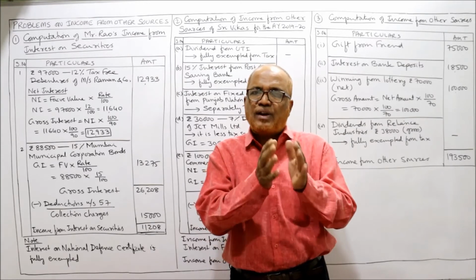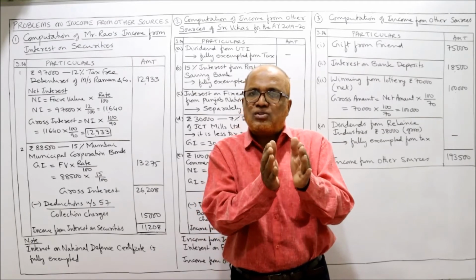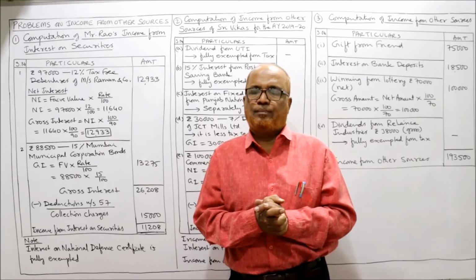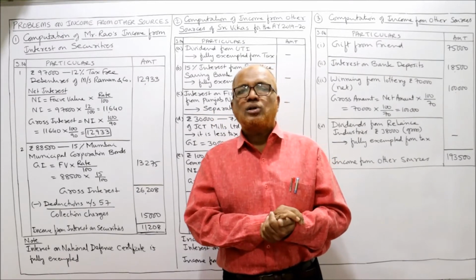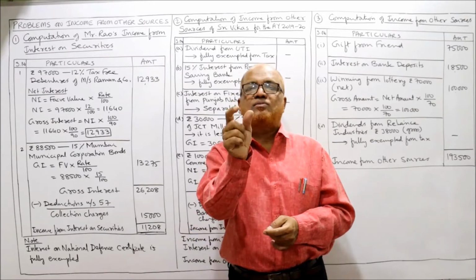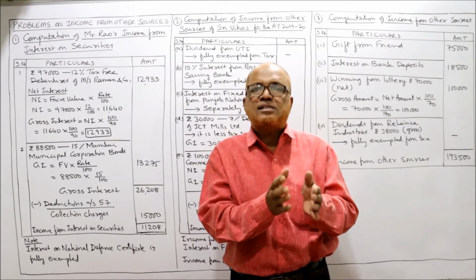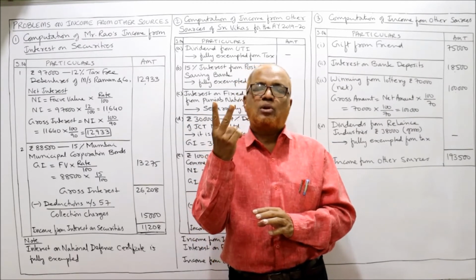When we have tax-free security, then 2 cases are there: government tax-free security and commercial tax-free security. If it is a government tax-free security, then gross interest is equal to face value into rate by 100. If it is a tax-free commercial security, then in 2 steps you have to calculate.